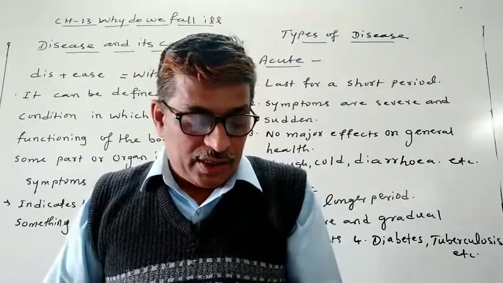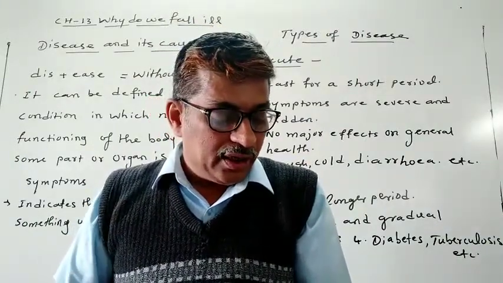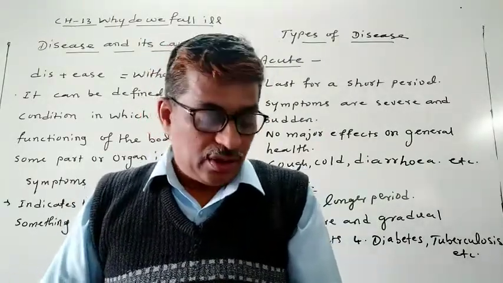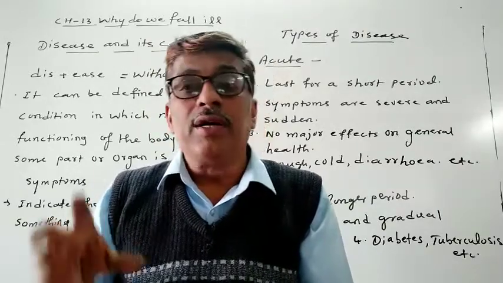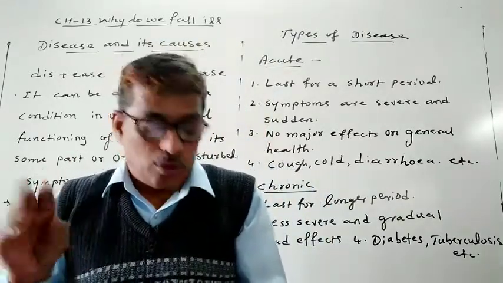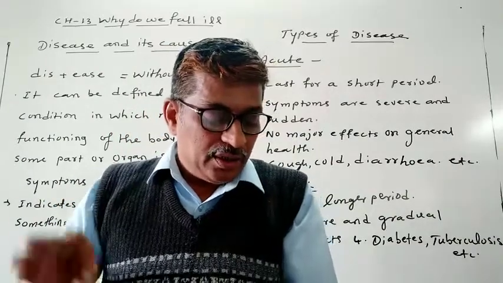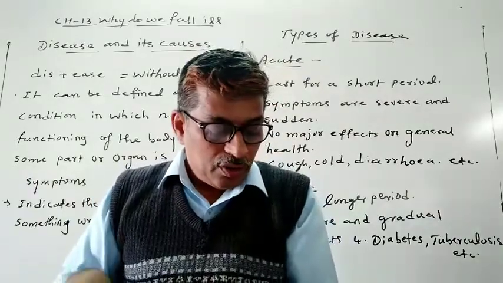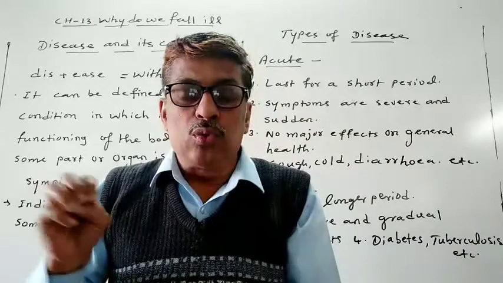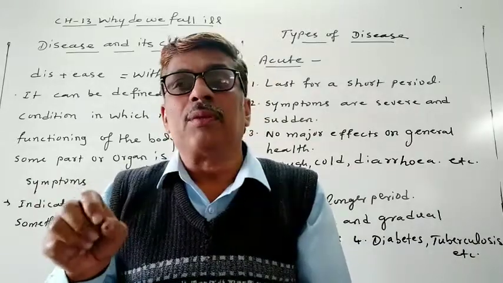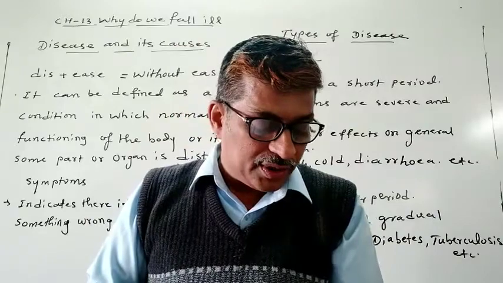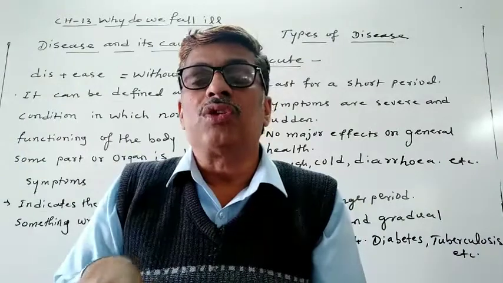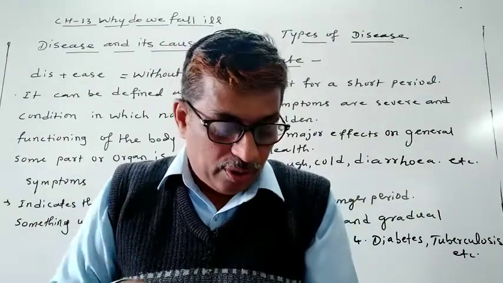Whenever there is a disease, the functioning of one or more systems of the body will change, it will be worse. These changes will give rise to symptoms. The symptoms of a disease are things we feel as something wrong. For example, headache, loose motions, or a wound with pus, like any sort of infection. These are all symptoms, and they indicate that there may be a disease. It shows that something is going wrong in our bodies.